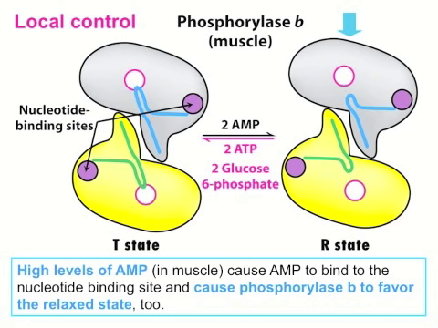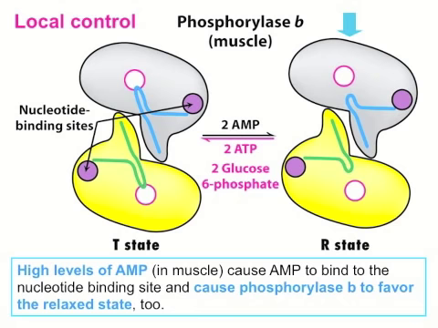However, when ATP is high, or when glucose 6-phosphate is high, this means that energy levels or the availability of glucose is high in the cell. And this means that added glucose mobilization is not necessary. And so ATP and glucose 6-phosphate can also bind to allosteric sites within phosphorylase B to further deactivate it and favor the T state.